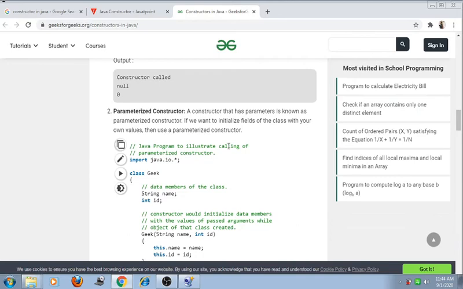The next type is the parameterized constructor. A constructor that has parameters is known as a parameterized constructor. If we want to initialize the fields of a class with our own values, then we use the parameterized constructor. That means when the user wants to pass parameters to the particular constructor, then we call the parameterized constructor.